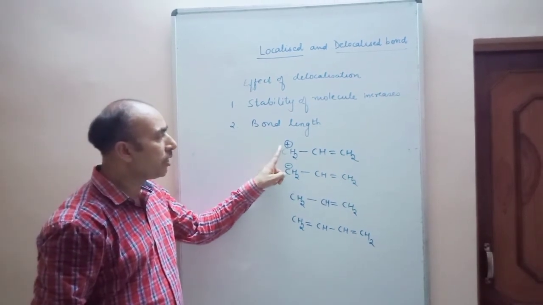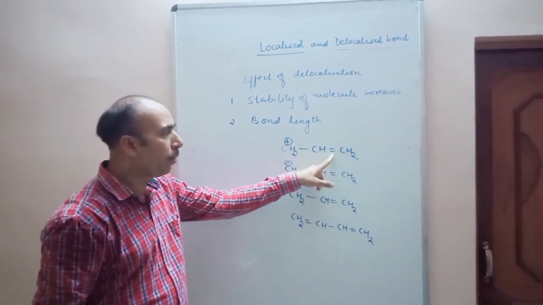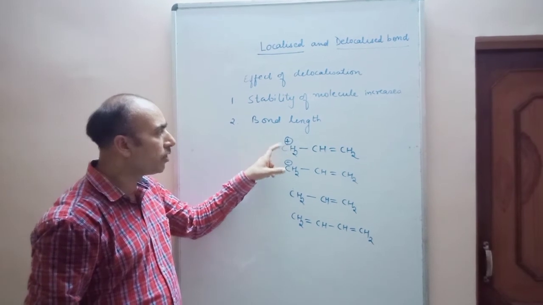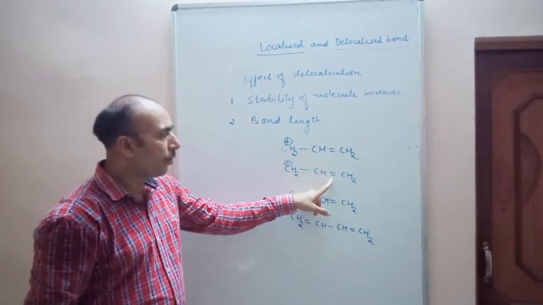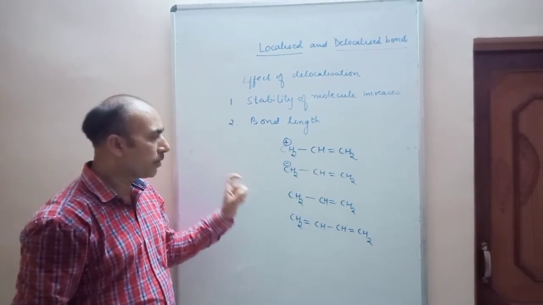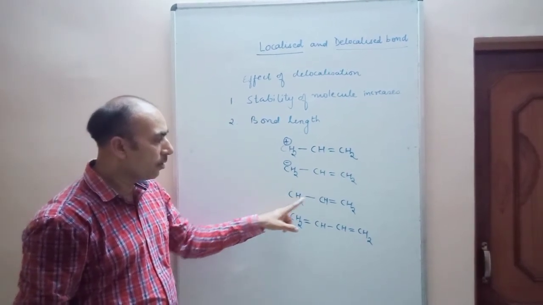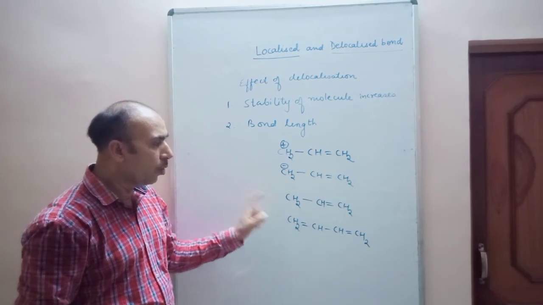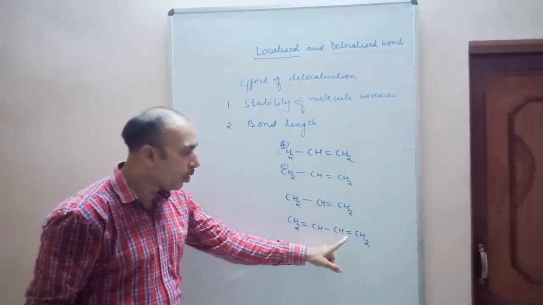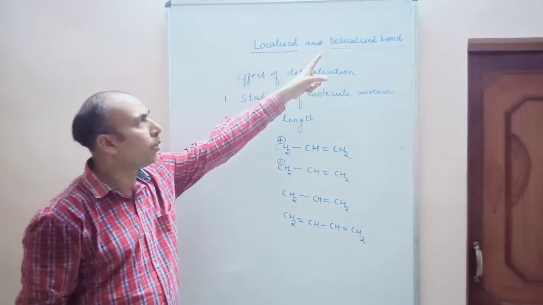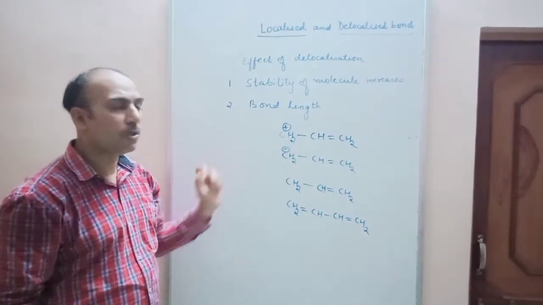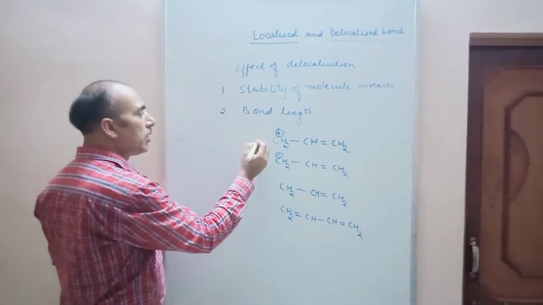When the positive charge is in conjugation with a double bond, then a single bond, and the carbon atom bears the positive charge, delocalization can take place. When a negative charge is in conjugation with a double bond, delocalization can take place. Similarly, when a radical is in conjugation with the double bond, delocalization can take place. When two double bonds are conjugated, means double, single, double, then also delocalization can take place. In all four situations, so we will see this example.